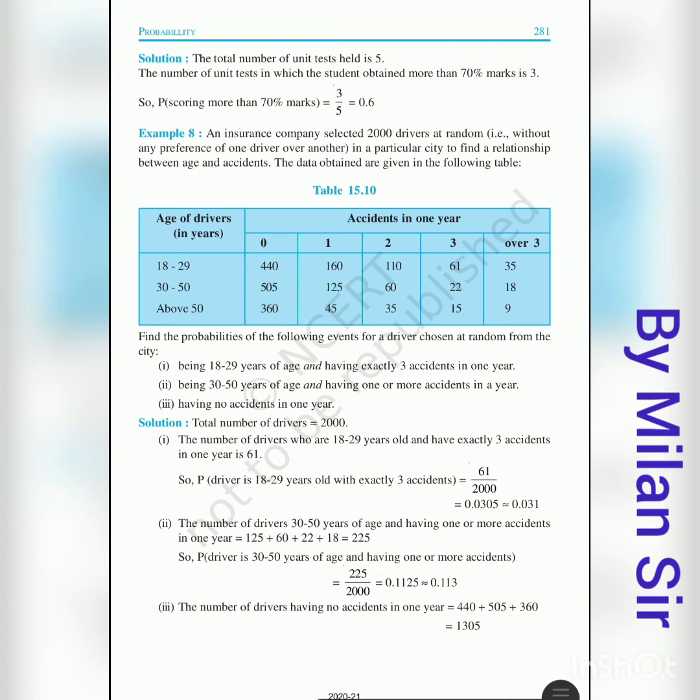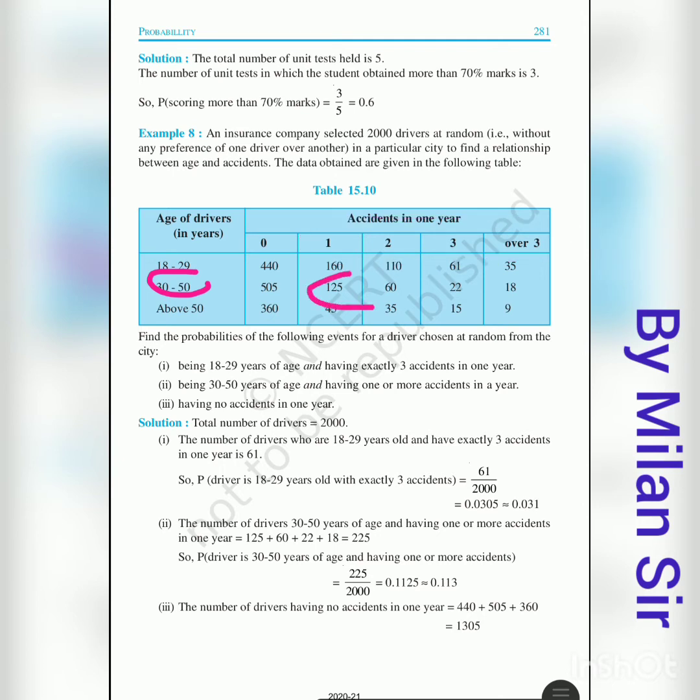Then second question. Being 30 to 50 years of age and having 1 or more accidents in a year. Now age 30 to 50 and having 1 or more than 1 accidents, so that means all these numbers in the category of 30 to 50.